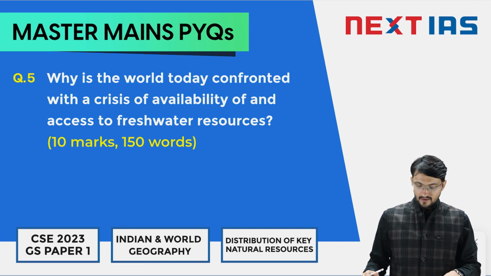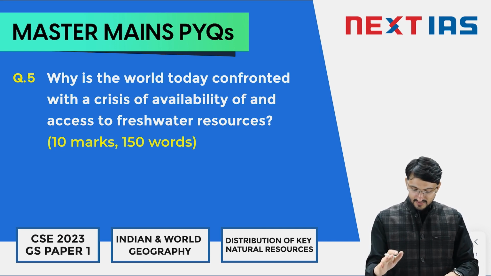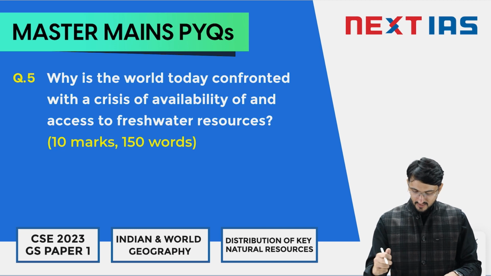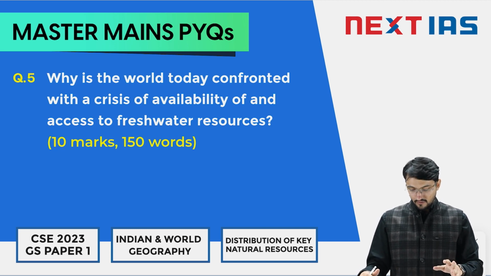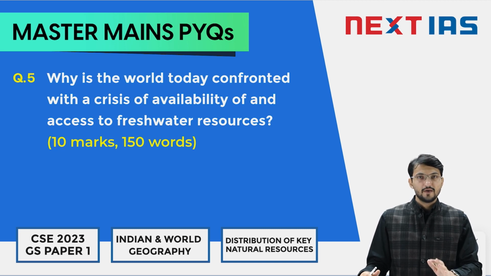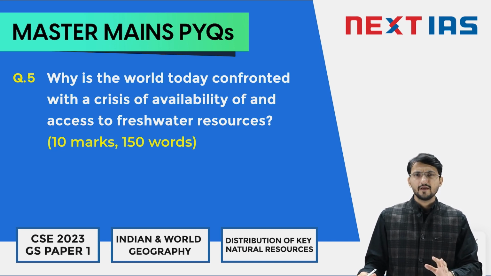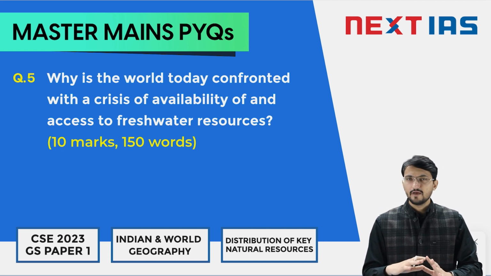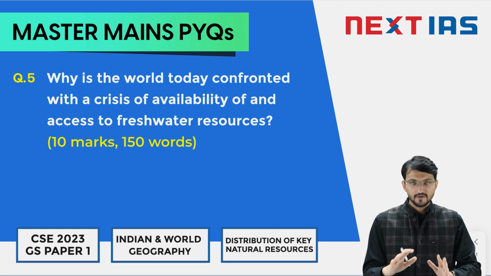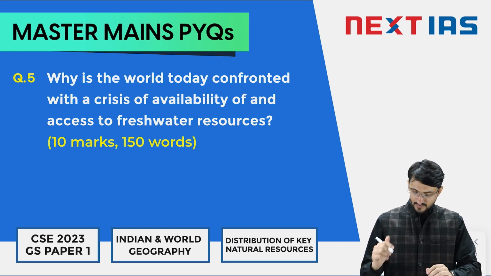crisis. The question reads, why is the world today confronted with a crisis of availability of and access to freshwater resources? It was a 10 marker. You have to use 150 words. Again, you have a limited amount of time to write this question. If I map this question to a part of the syllabus, it is clearly the distribution of key natural resources in GS1 of your GS syllabus.